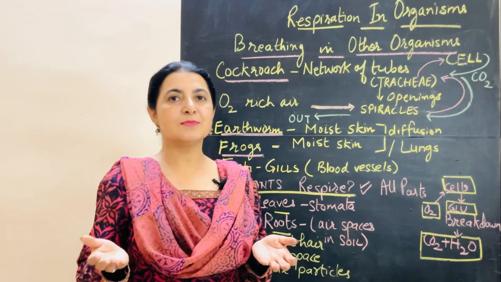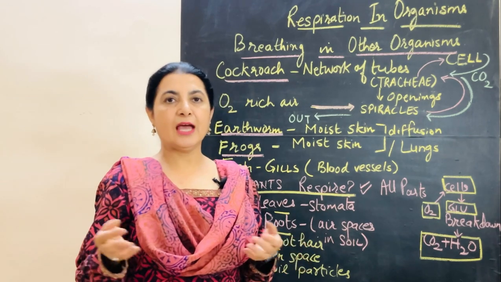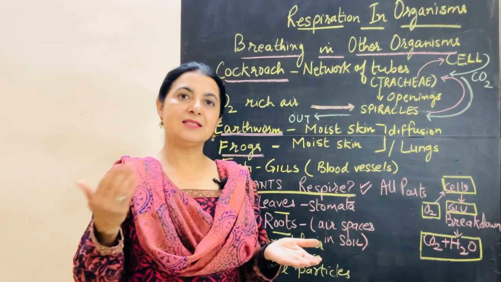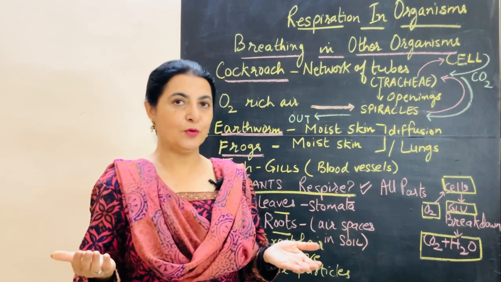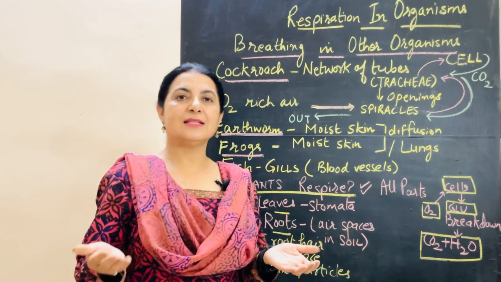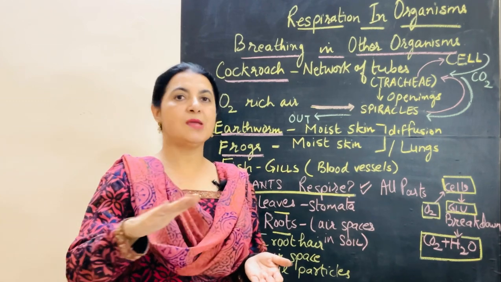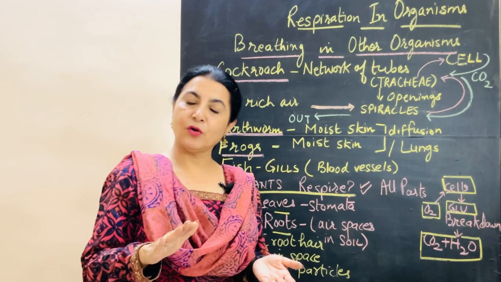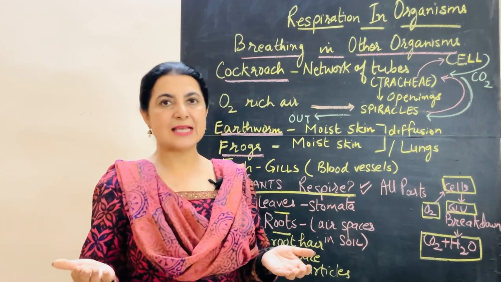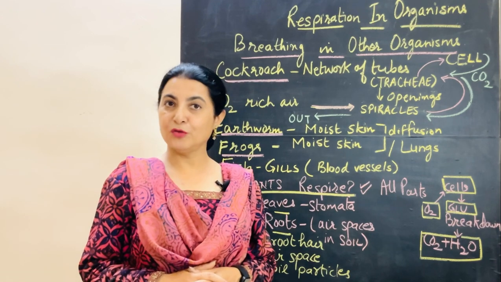Because all organisms are doing various activities, and for the activities they need energy. And from where does this energy come? It comes from the oxygen intake, and in turn, after the breakdown of the glucose, the energy is released. And what are we getting in addition to energy? That is the carbon dioxide and water. So the process basically remains the same in all the organisms, whether it is the lower organisms, whether it is the higher organisms, whether it is plants, and whether it is animals. About human beings, we studied in the previous video. I hope you've gone through that video.